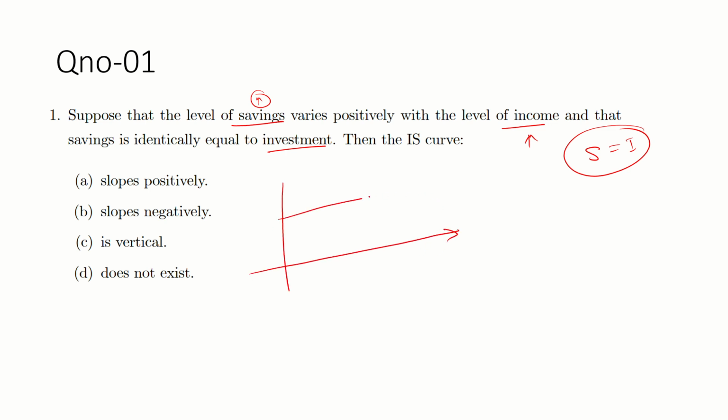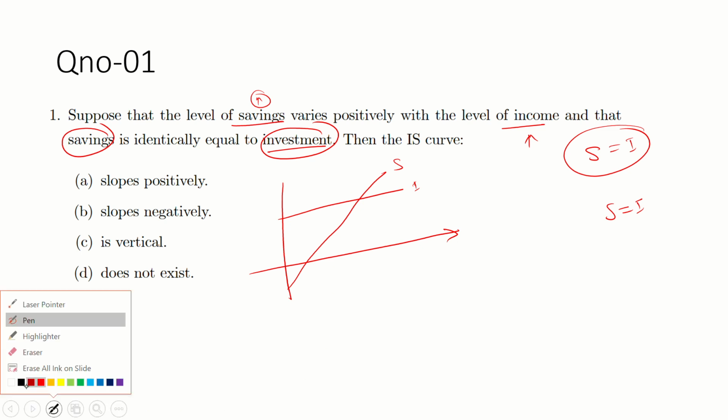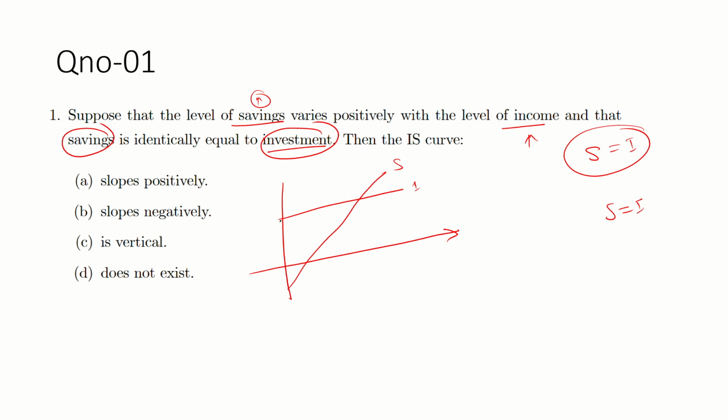Suppose this is investment and this is saving. Saving is positively related with income. But suppose it is given that saving is equal to investment. If saving is equal to investment, it means that the saving curve overlaps with the investment curve.